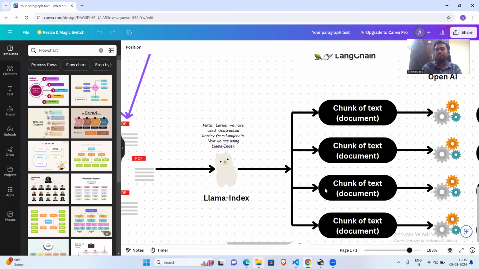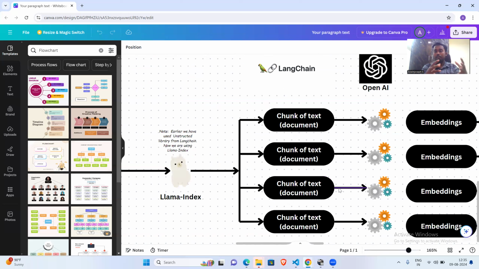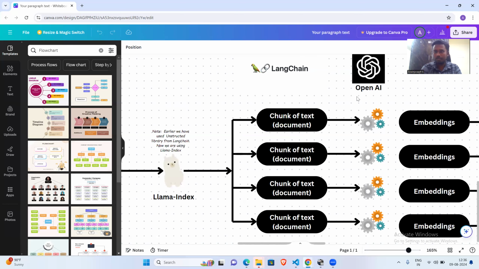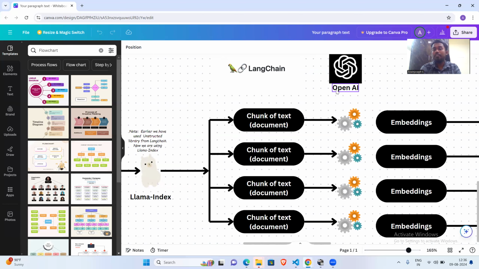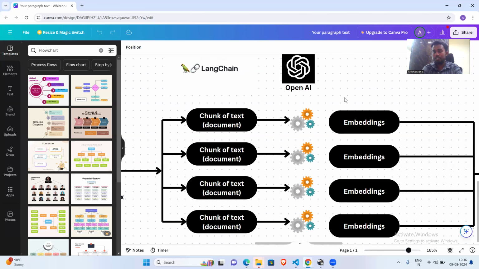Once we read the data, we need to chunk the text. The entire PDF will be read as text, and then the text needs to be split. We can use the LangChain framework for chunking the text, and I'll show you in the script how I'm doing it. Then we need to embed it, and for embedding, I'm using the ChatGPT model.